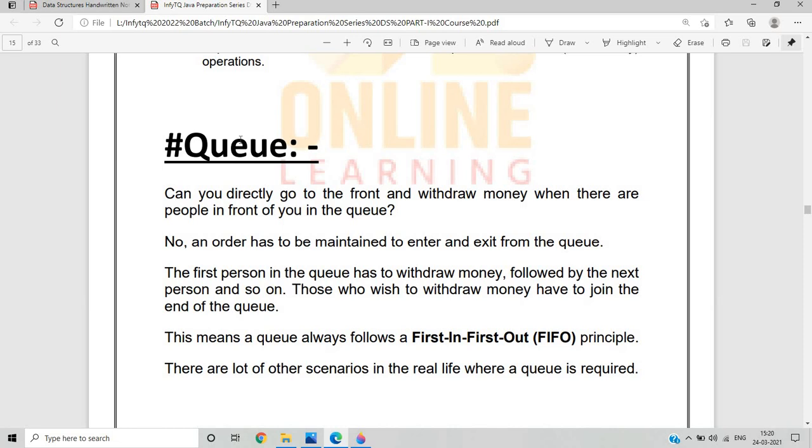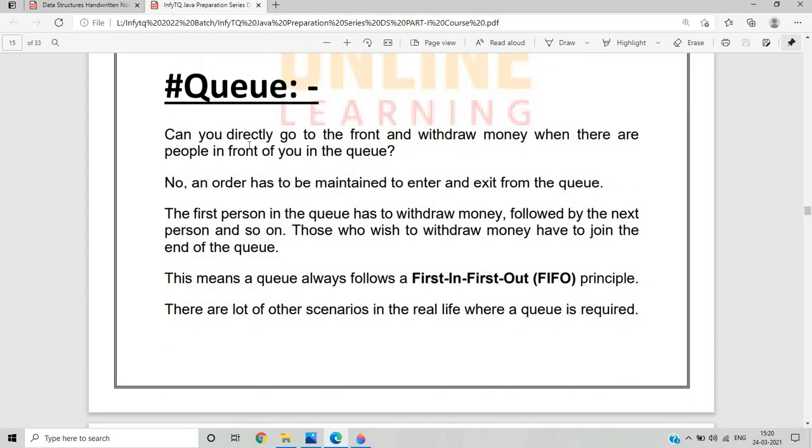When we go to a bank, and if there is a line, can I directly go to the front and withdraw money? So no, an order has to be maintained to enter and exit from the queue, because the line is maintained by following the people. The first person in the queue has to withdraw money, followed by the next person, and so on, and this process continues until the last person reaches.